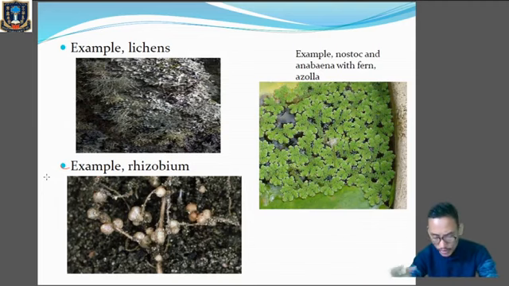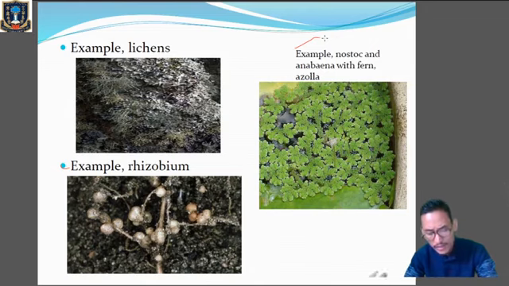Clear? So over here, both of them are being mutually benefited. Then let's go to the next example. Nostoc and Anabaena, another nitrogen fixing bacteria, which live in association with the fern Azolla. Clear? So the fern provides substances to algae.